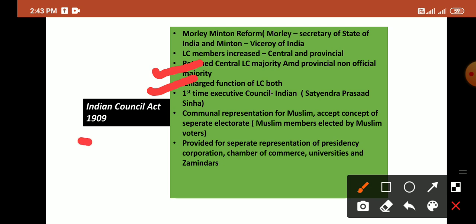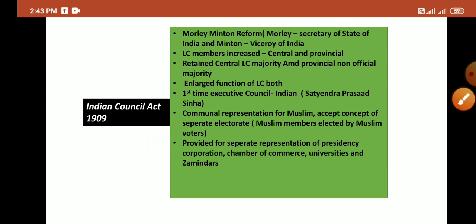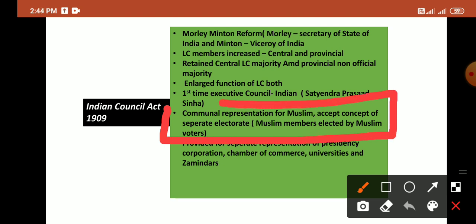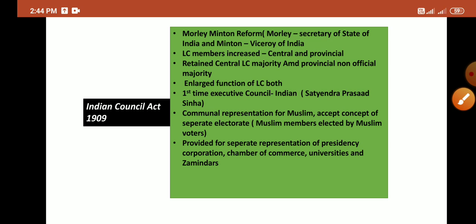This act has great importance because it established communal representation. It sowed the seed of communal representation in India, and for the first time communal representation for Muslims was accepted, the concept of a separate electorate, which means Muslim members were elected by Muslim voters only. This shows that the concept of communal disharmony was established in India by this act. The act also provided for separate representation of presidencies, corporations, chambers of commerce, universities and zamindars.